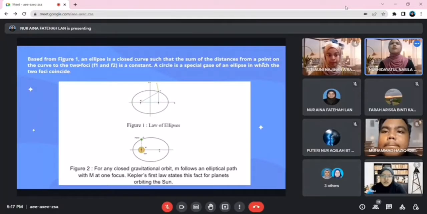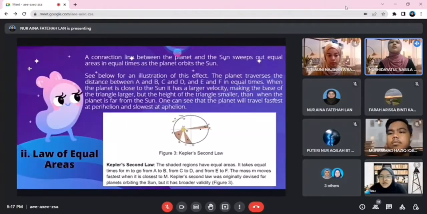So as we can see, figure 1 is the law of ellipses. Figure 2 states that for any closed gravitational orbit, m follows an elliptical path with M at one focus. Kepler's first law states this fact for planets orbiting the Sun. Law of equal areas: it is defined as a connecting line between the planet and the Sun sweeps out equal areas in equal times as the planet orbits the Sun.